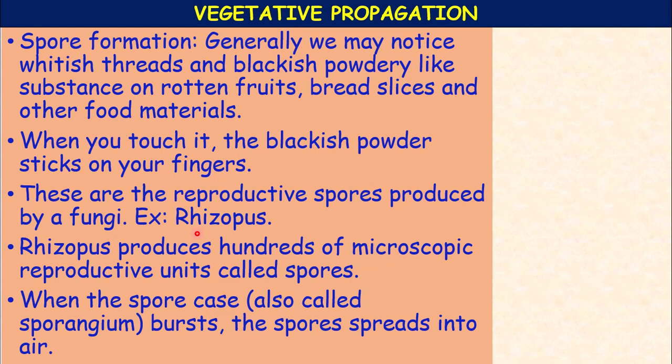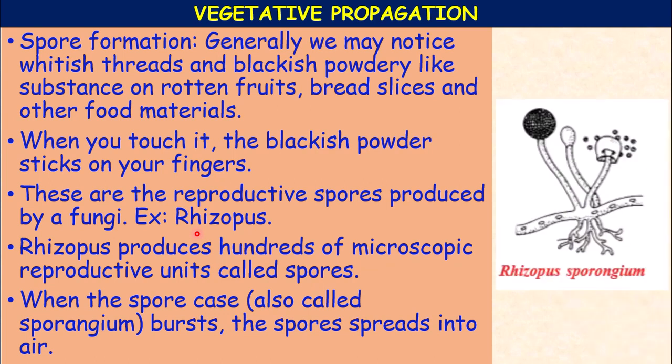This is called dehiscence. The spores are released and spread into the air and fall on a suitable substratum. Again, they germinate to produce the organism.